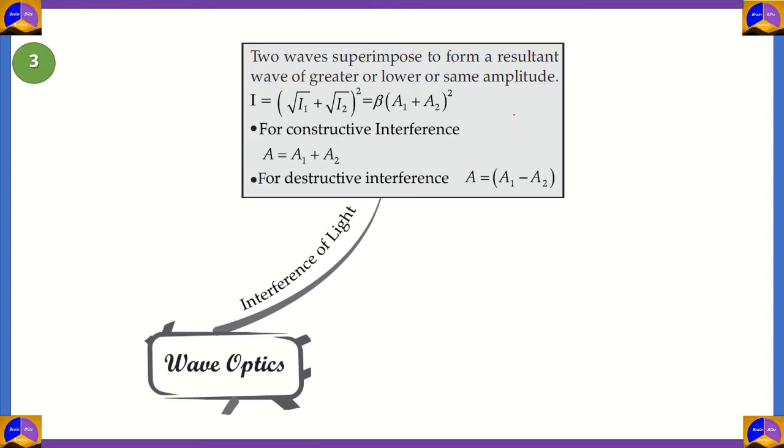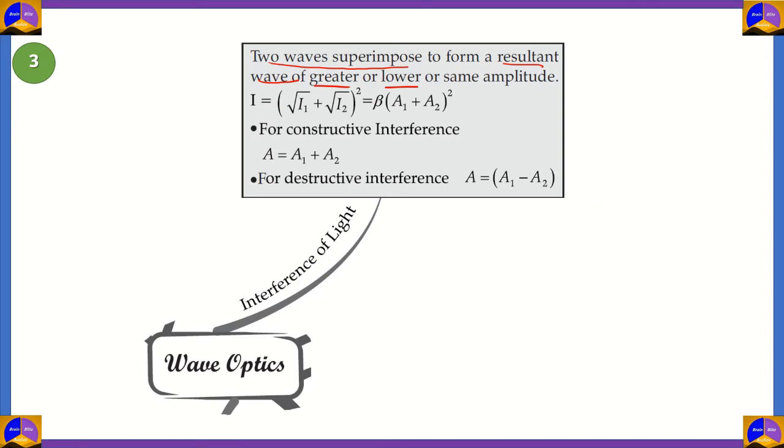Now, this is the phenomenon in which two waves superpose to form a resultant wave. So two waves superimpose in order to form a resultant wave with either greater amplitude or lower amplitude. Here they use the superposition principle, which means that when you have two or more waves coming together, the resultant will be the sum of those two waves.